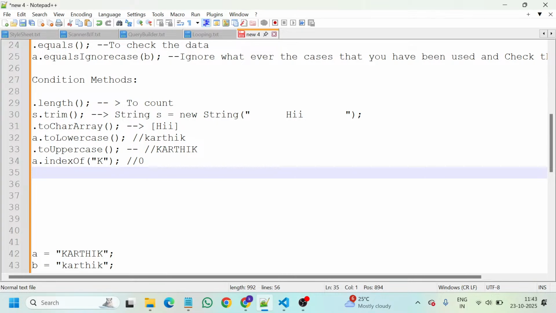You will get more clarity once I have discussed arrays. Once the array concepts are discussed, it will be easier to go through toCharArray and also the indexes, and how the data is stored in the form of indexes. Then we have dot lastIndexOf.